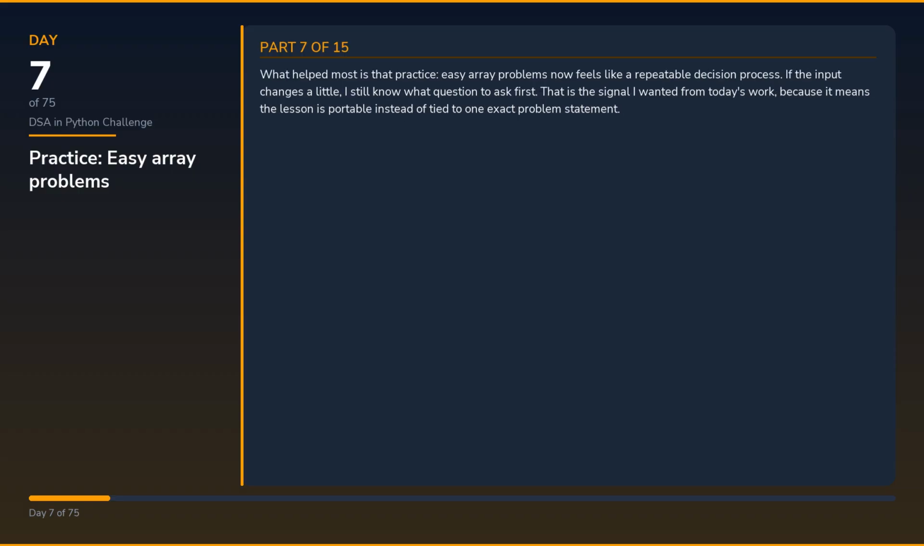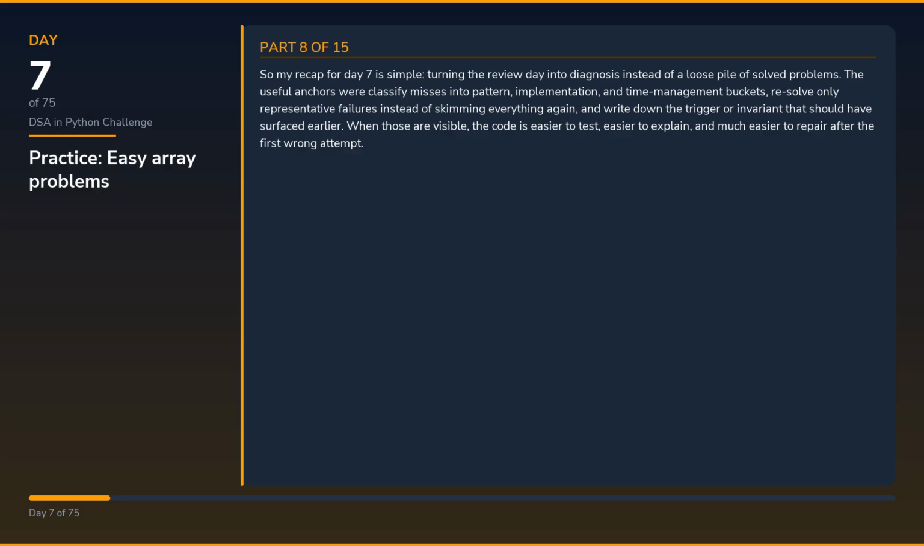What helped most is that practicing easy array problems now feels like a repeatable decision process. If the input changes a little, I still know what question to ask first. That is the signal I wanted from today's work, because it means the lesson is portable instead of tied to one exact problem statement. So my recap for day 7 is simple.